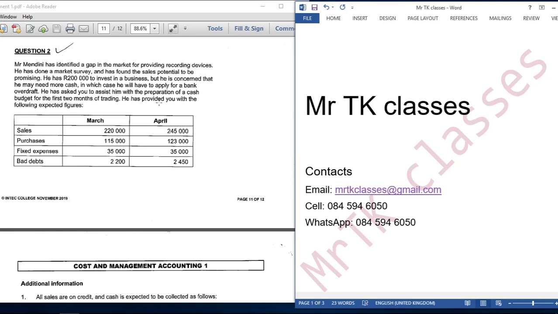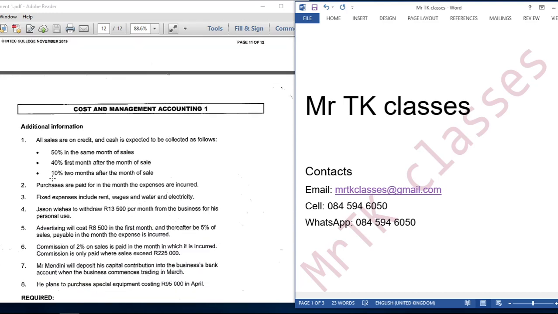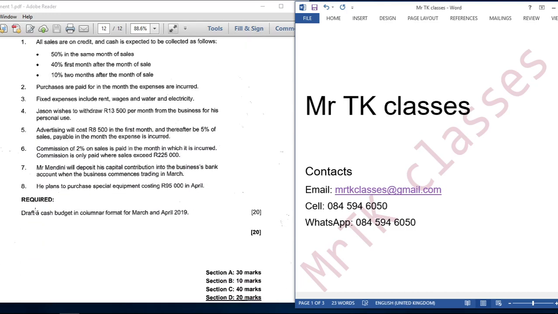He has provided you with the following expected figures: sales, purchases, fixed expenses, bad debts, and these are the figures for March and April. Remember, the business is starting to trade in March. Then we have additional information 1 up to 8. Then our required: draft a cash budget in columnar format for March and April 2019.